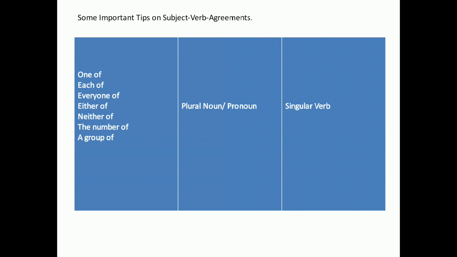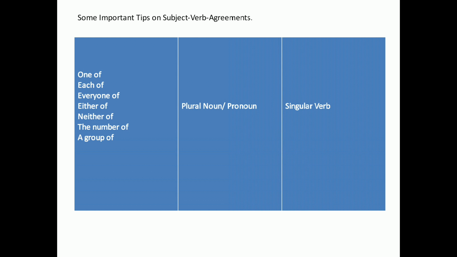For example, one of, each of, every one of, either of, neither of, the number of, a group of, which means collective noun.